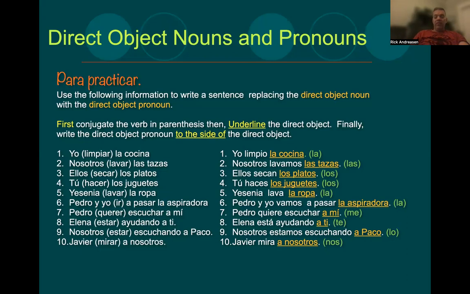It would be so repetitive. So we replace that with her, and we do the same thing in Spanish.